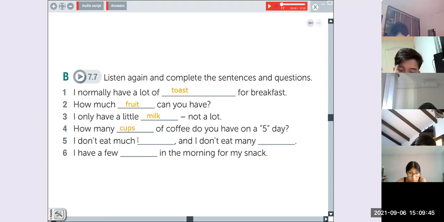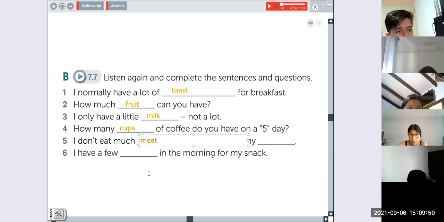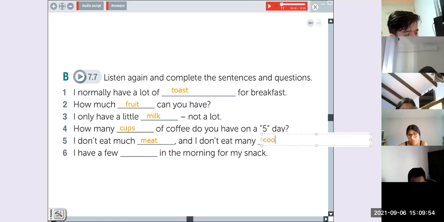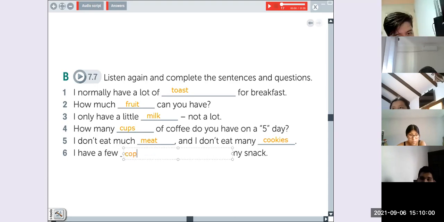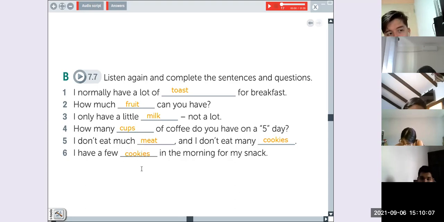Number 5, I don't eat much meat. Meat, I don't eat meat, and I don't eat many cookies. Cookies, I have a few cookies in the morning, for a snack. Okay, very good.